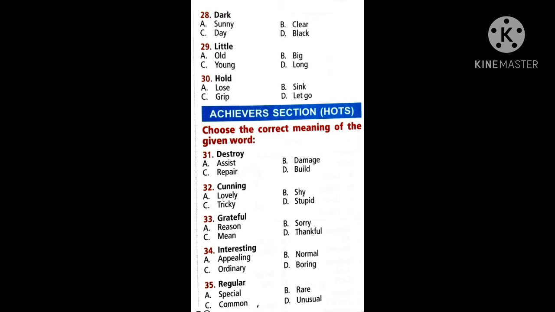Now regular, 35. Regular. Regularly we do some things, daily, which is very regular work which we do. Normally we do it. So what can we say? Can we say special, rare, common, or unusual? So basing on this, you can complete your answers and you can